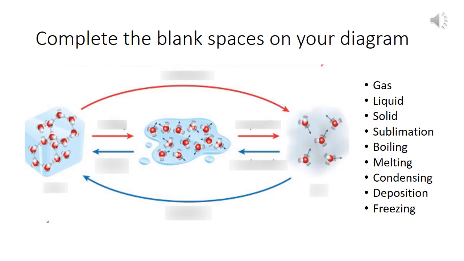But the most important bit is that you are going to try to label this diagram in the correct places. You've got all the words down there at the side. I'd like you to label your solid, liquid, and gas, but I'd like you to also label the changes of state. So which arrow is showing what? Pause this video because you must have a go at this before it goes on to the next slide. So pause now.